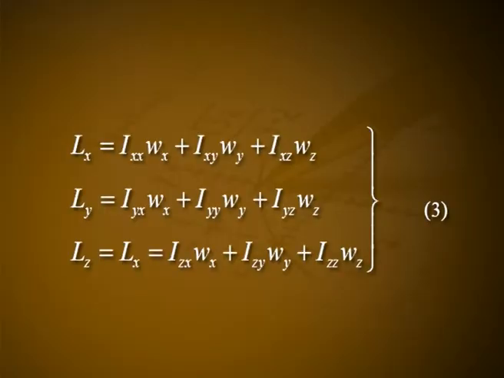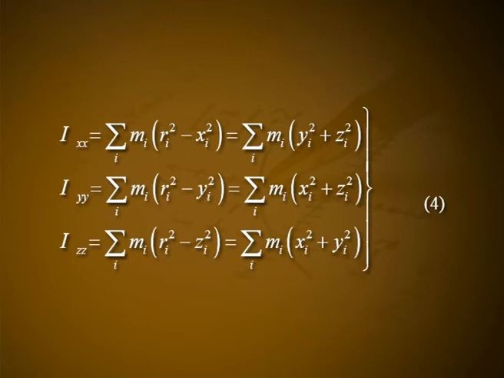Equation 2 can be written as Lx is equal to Ixx wx plus Ixy wy plus Ixz wz. Ly is equal to Iyx wx plus Iyy wy plus Iyz wz. Lz is equal to Izx into wx plus Izy into wy plus Izz into wz. Let this be numbered as 3,